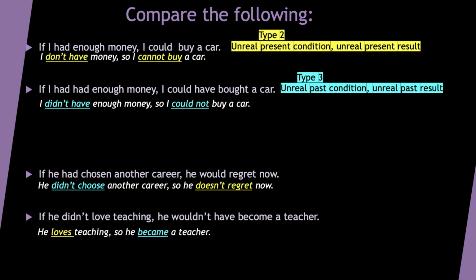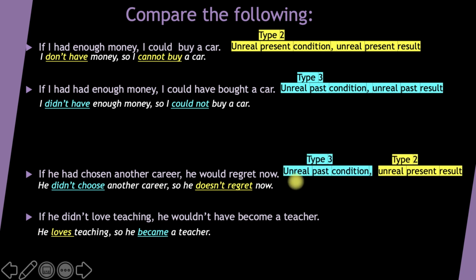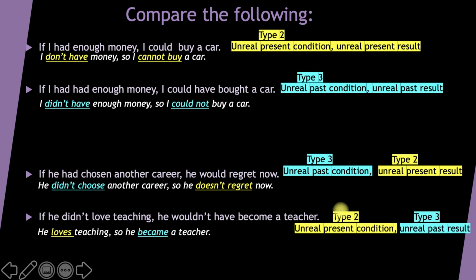So as you can see, there are two types of mixed conditionals. The first type is a mixture of type 3 in the condition part and type 2 in the result part, and the second is a mixture of type 2 in the condition part and type 3 in the result part. Let's now focus on these mixed conditionals one by one.